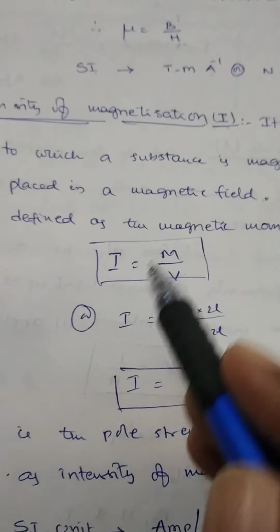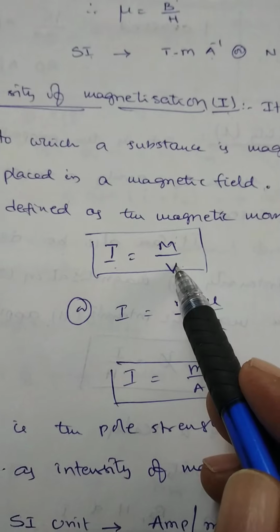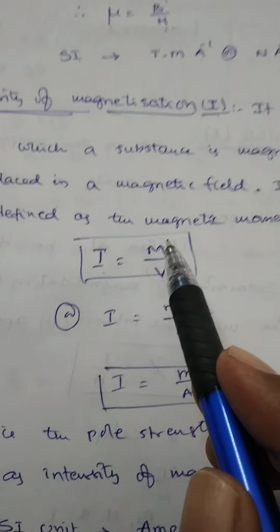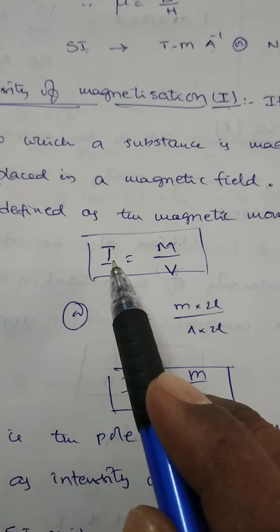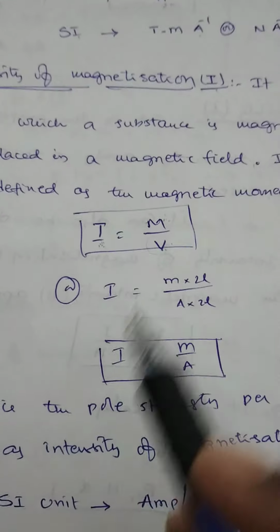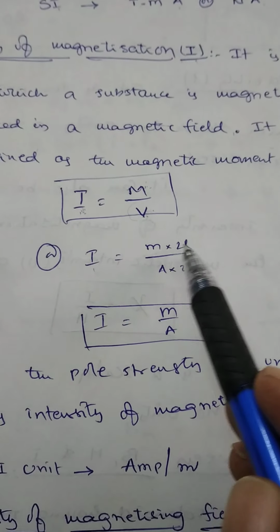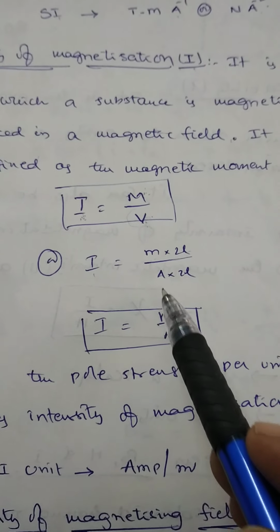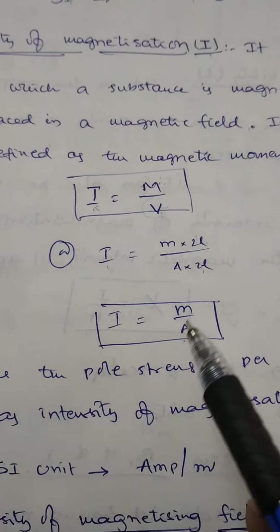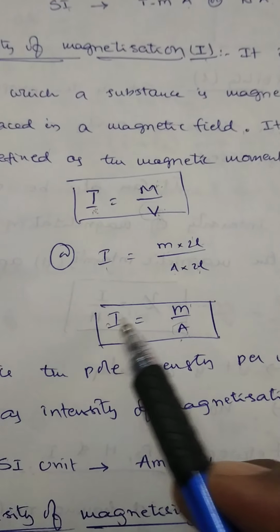Intensity of magnetization is represented by I equal to M by V. M means magnetic moment, V is volume. Suppose V equal to 1, then I equals M, meaning magnetic moment per unit volume is called intensity of magnetization. Again, I is equal to capital M replaced by small m into 2L, divided by V, which is area of cross section into length. The 2L cancels, giving m by A. Here m means pole strength and A is area. If A equals 1, I is equivalent to m.